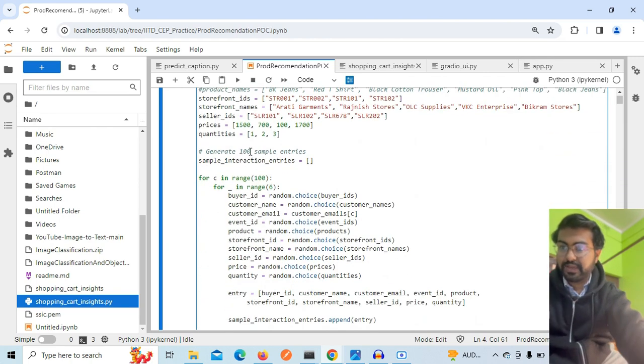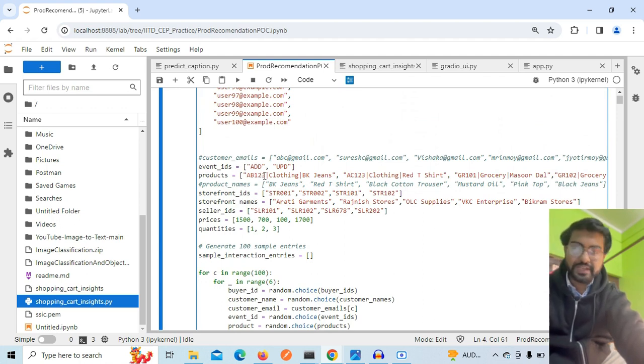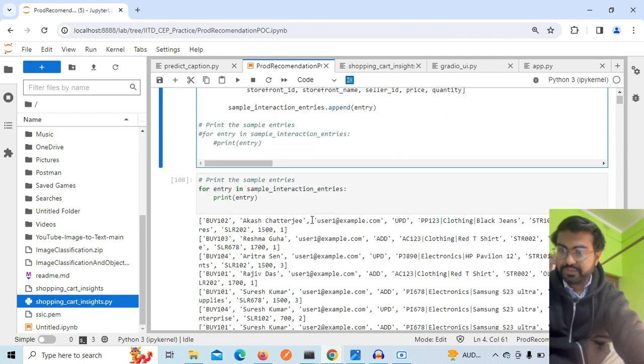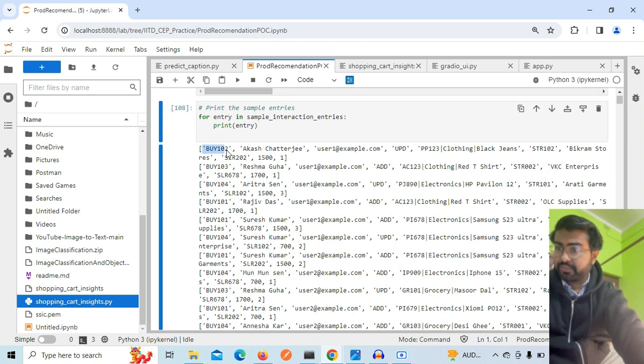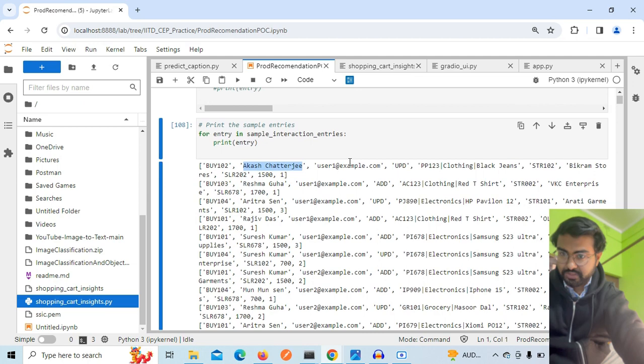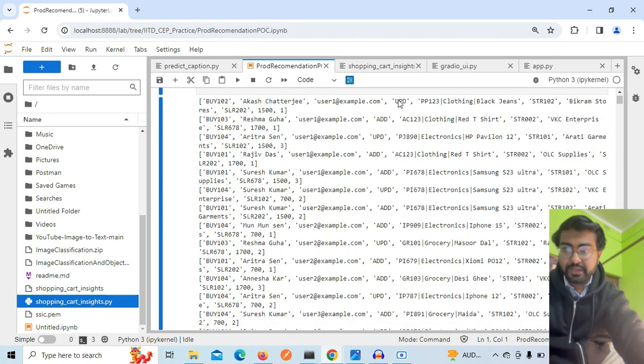For these customers, I have run a for loop and generated this event data, whatever data we are going to get in the abandoned cart data table. The data would be like this. This is the buyer ID. From this buyer app, this event message has come. Customer name, customer email ID, and the event ID, which means it is an update cart or add to cart, whatever operation it is. For simplicity, I have taken 2 events only. We can take multiple, no issue.